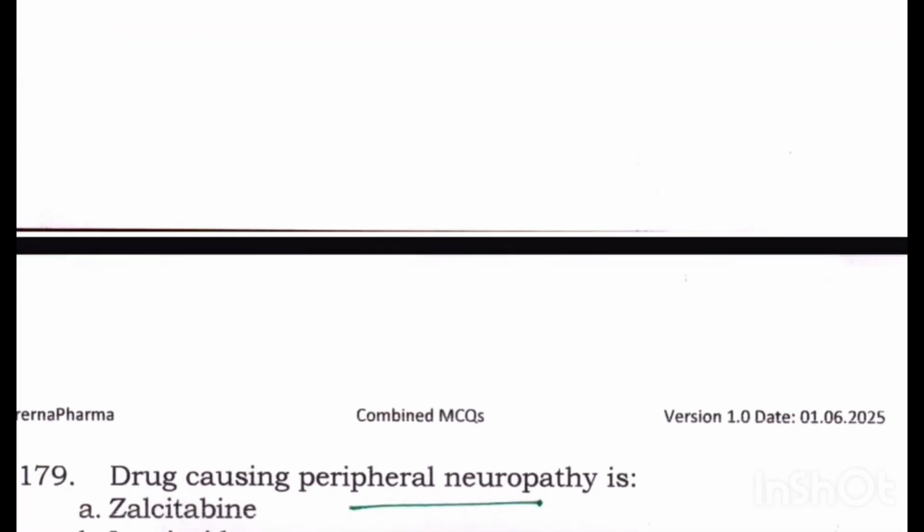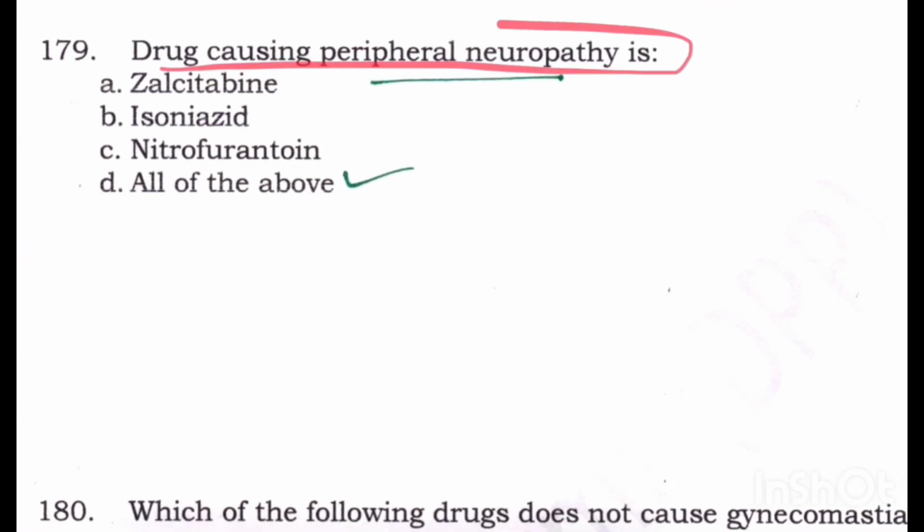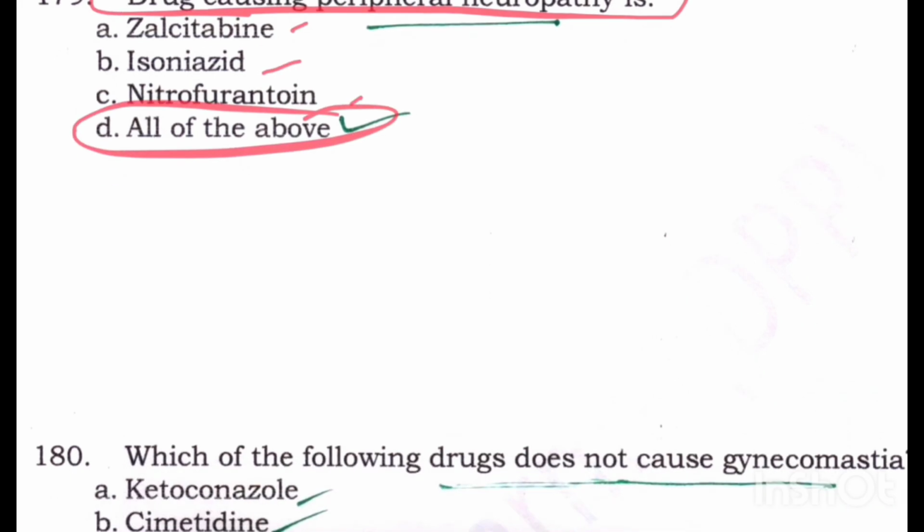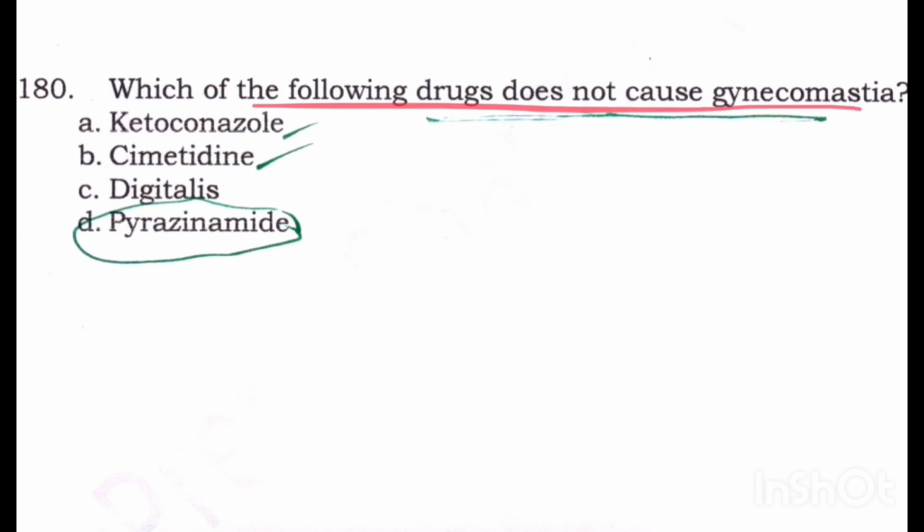The next question is drug causing peripheral neuropathy. Which of these drugs cause neuropathy? Zalcitabine, isoniazid, nitrofurantoin. All the above drugs cause peripheral neuropathy. Which of the following drug does not cause gynecomastia? Ketoconazole, cimetidine, digitalis, pyrazinamide. Ketoconazole causes, cimetidine causes, digitalis causes, pyrazinamide does not cause gynecomastia.